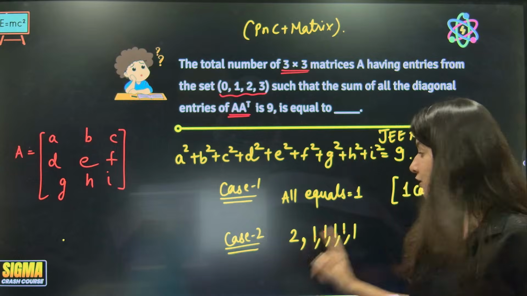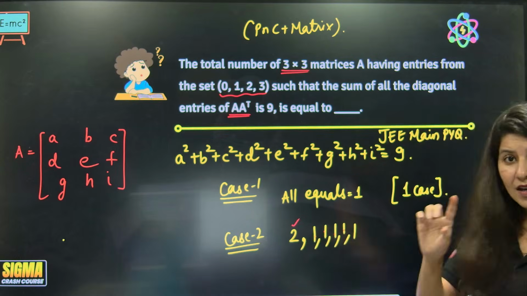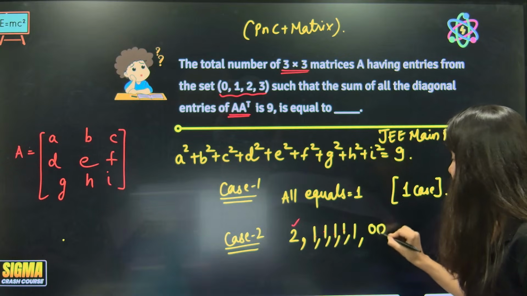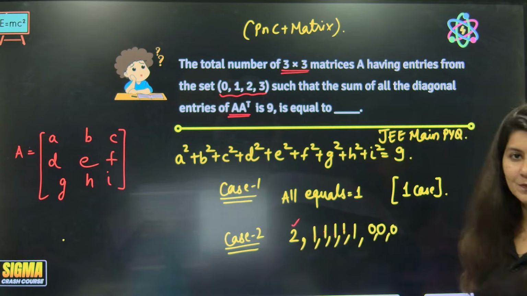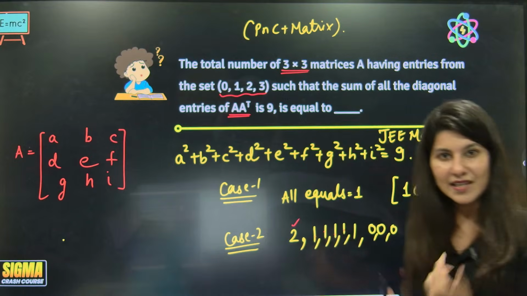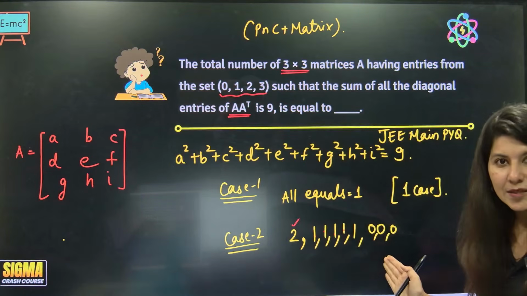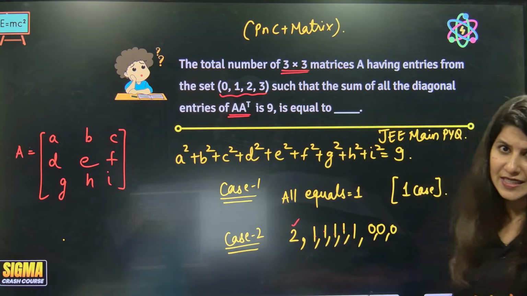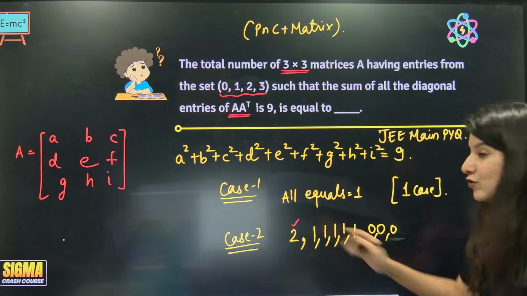So we need a single 2 and 5 times 1, and the remaining 3 elements will become 0. If you square and add all the 9 elements, you will easily get 9, correct?